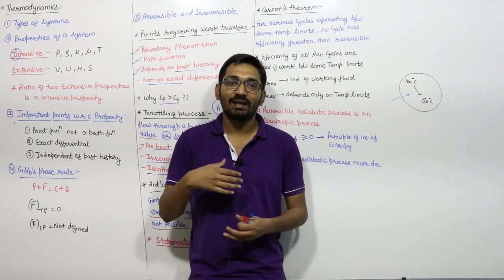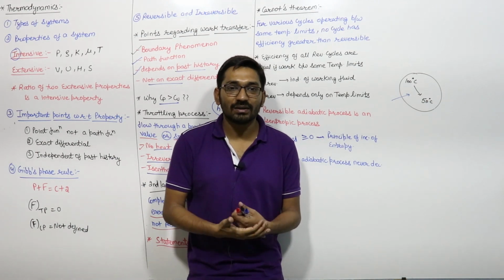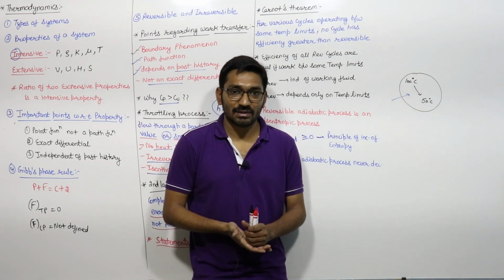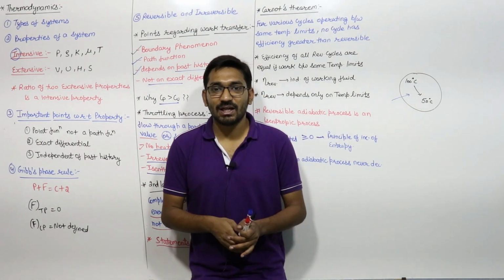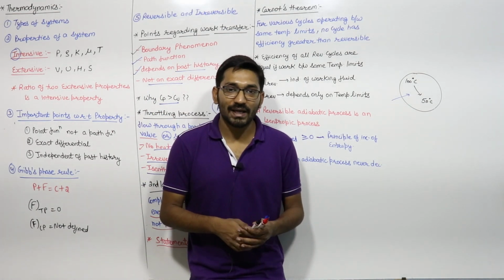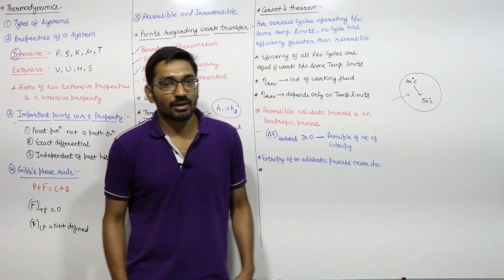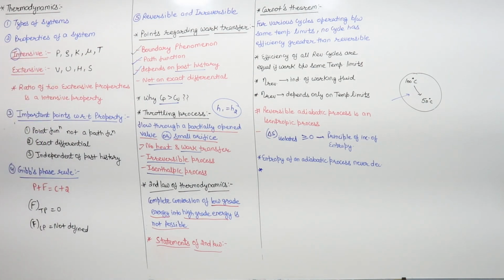Without consuming any external work, you cannot transfer heat from a low temperature body to a high temperature body. And from the Clausius statement we get the concept of the heat pump and refrigerator. So these are the second law of thermodynamics statements. Next is Carnot's theorem.